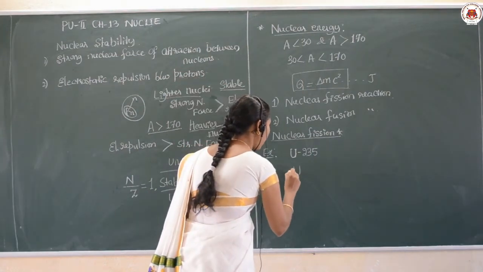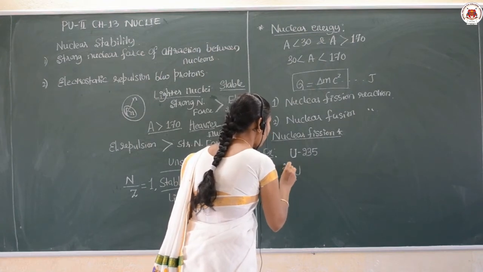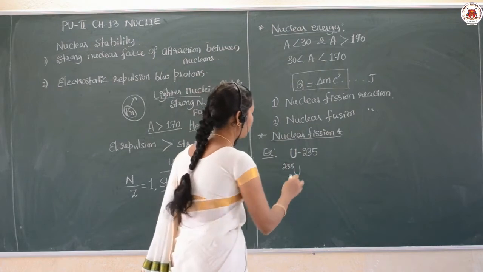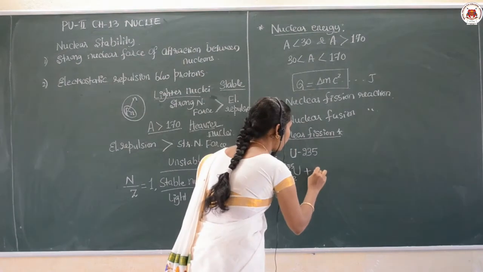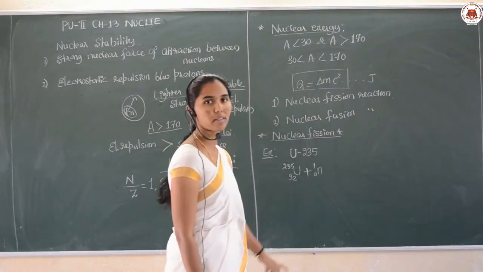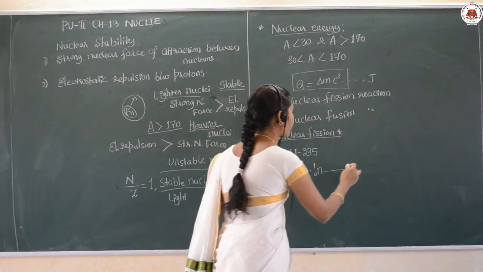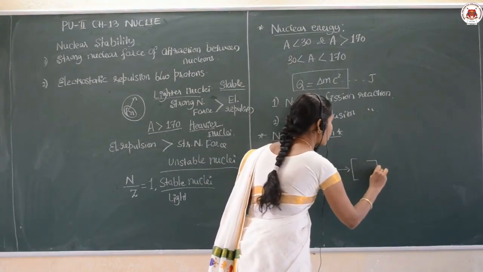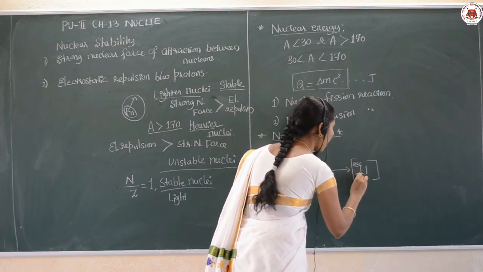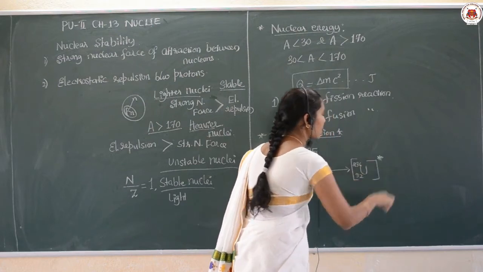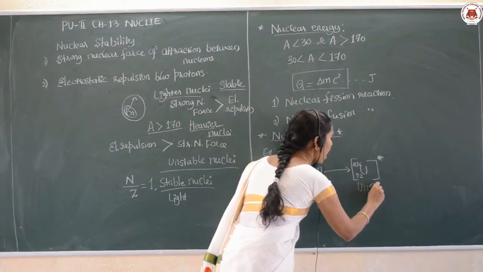Let us take uranium-235. I can write the reaction for nuclear fission here, and this uranium nucleus is bombarded with a thermal neutron. This is called a thermal neutron. During this, there is a formation of an unstable uranium nucleus, 236/92 U. Here I am marking the star, and that star mark indicates that this nucleus is unstable.